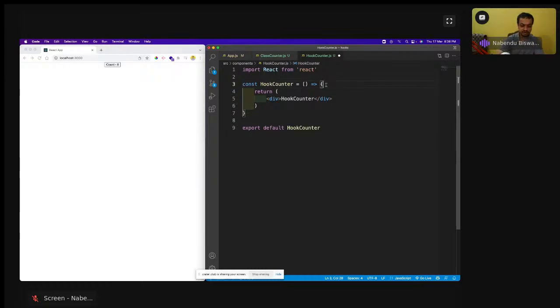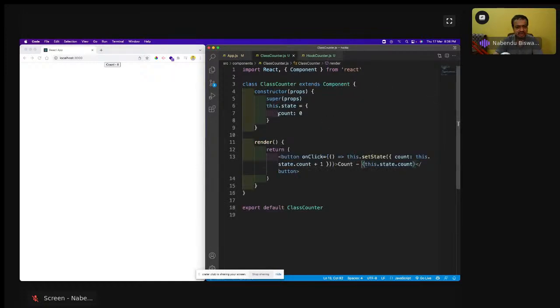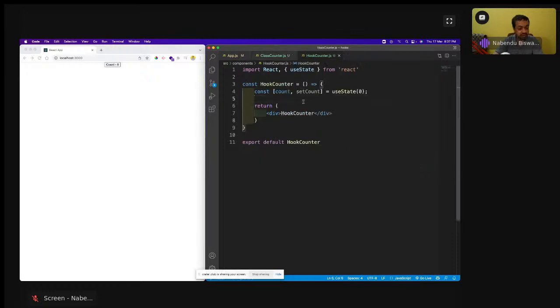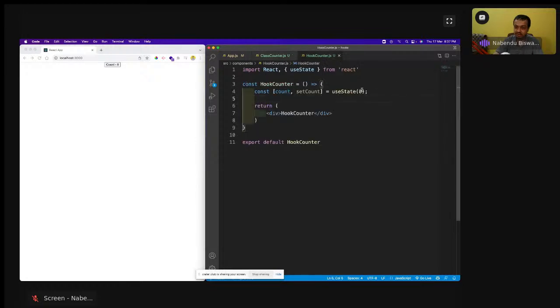So what is there? const [count, setCount] = useState(0). You can do it like this, no issue, but I'm going to import it. What I just did is count and setCount equal to useState of 0. I created a count state variable, and I'm using array destructuring. This count variable is equal to 0. This is exactly the thing I have written earlier: count is 0, the initial value is 0.